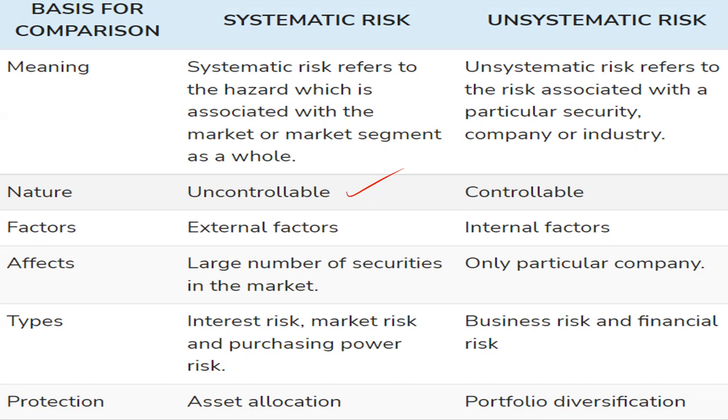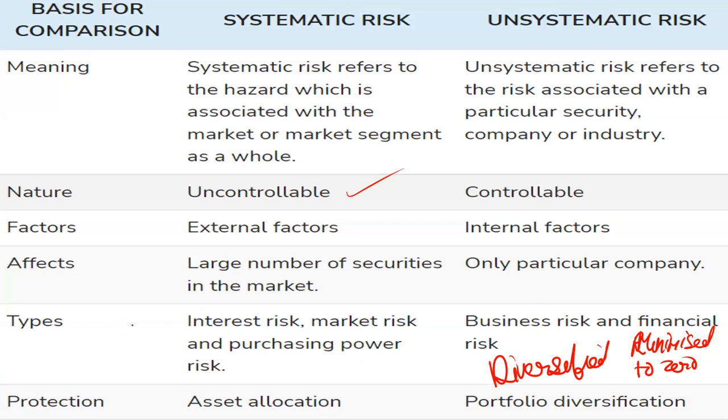In the unsystematic risk, there can be business risk, and it can be financial risk, which we have discussed in detail in our leverage topic. So the financial risk or the business risk, which are part of unsystematic risk, can be diversified. This can be minimized to zero extent. And these are controllable risks, or these are the diversifiable risks.